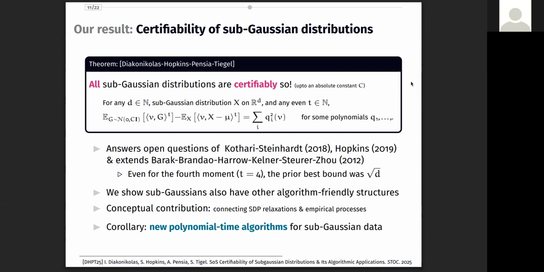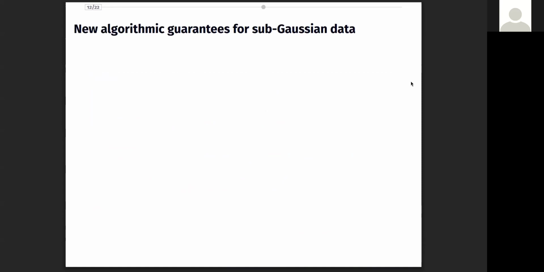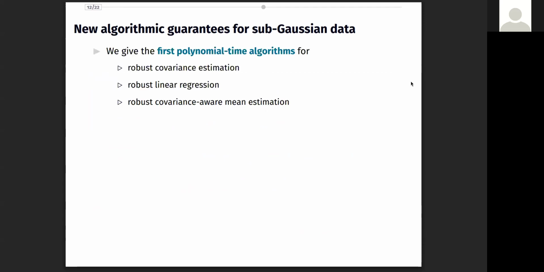Having established that the Subgaussian data do have algorithm-friendly structure, we immediately get new algorithmic guarantees for Subgaussian data. And I will now elaborate on the applications in robust statistics, which was the primary motivation for us. We give the first polynomial time algorithm that is robust to outliers and works for all Subgaussian distributions, solving covariance estimation, linear regression, and so on. In contrast, prior polynomial time algorithms gave vacuous guarantees.